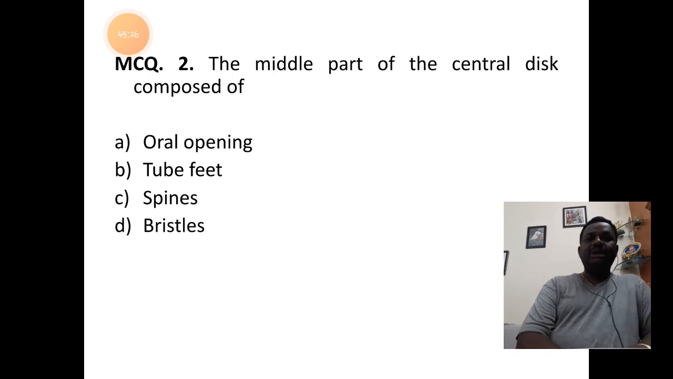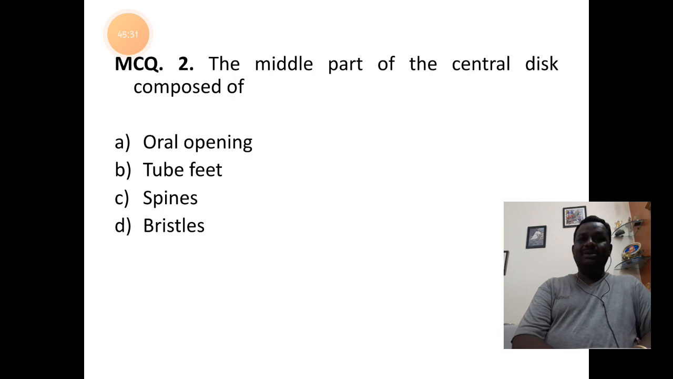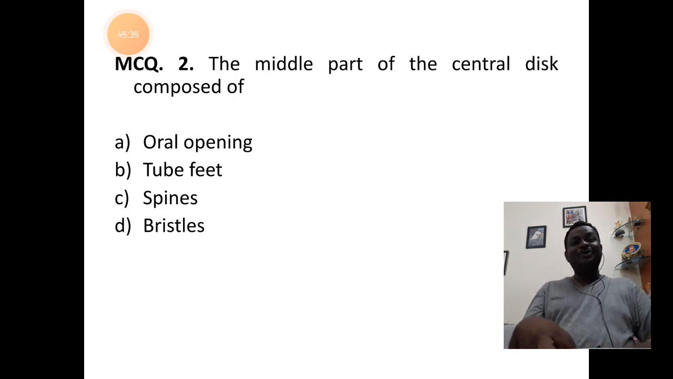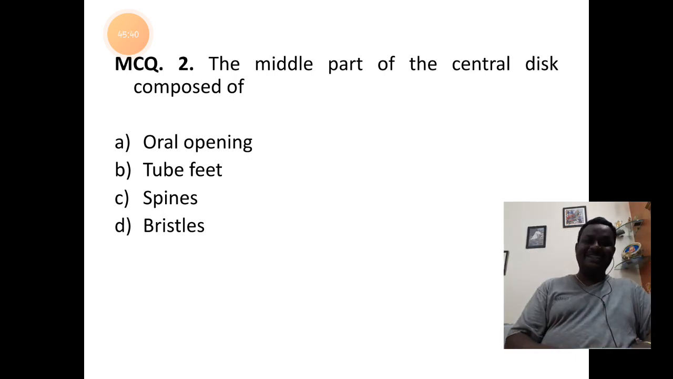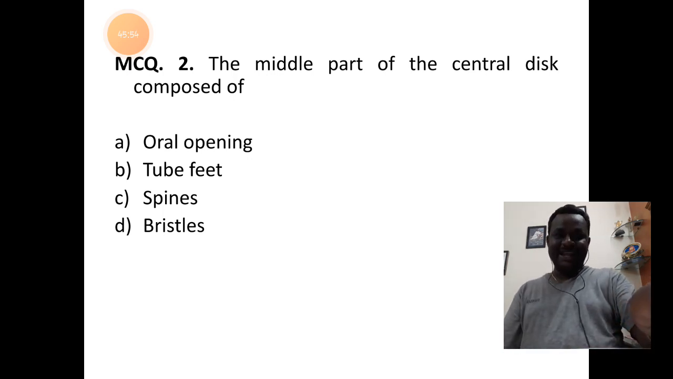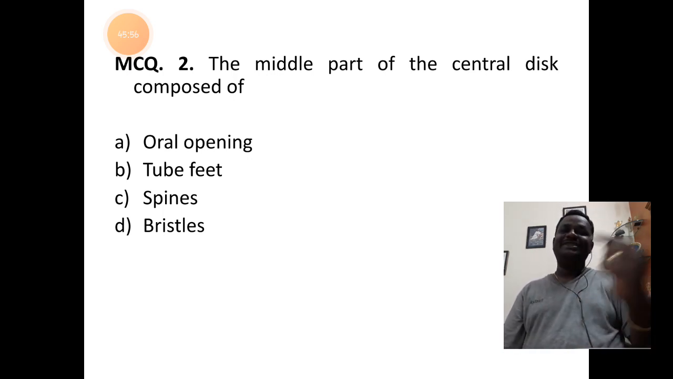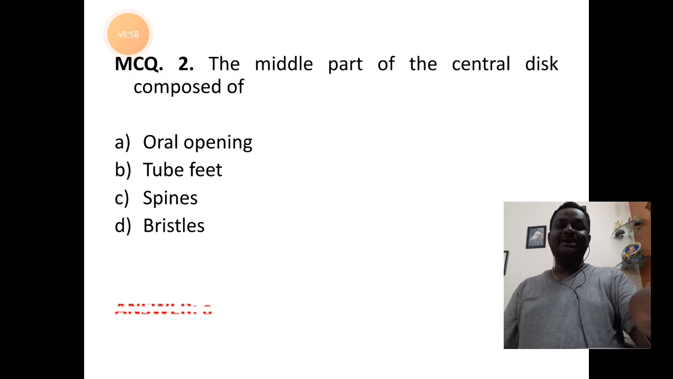Question 2. The middle part of the central disc has which parts? If the other parts of the digestive system were mentioned, you should have ticked every part as the right answer. But only one part of the digestive system is left in the options, that is the oral opening. Tube feet are not there, nor spines or bristles. So the oral opening is the right answer, which is related to the central disc part. So the answer is A.